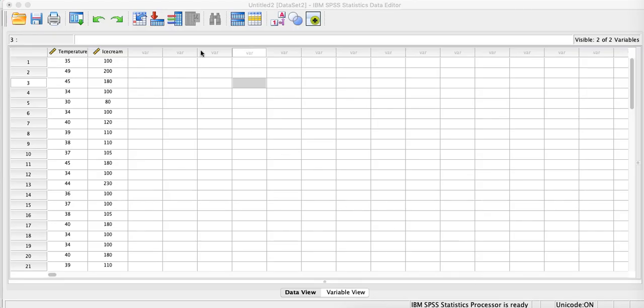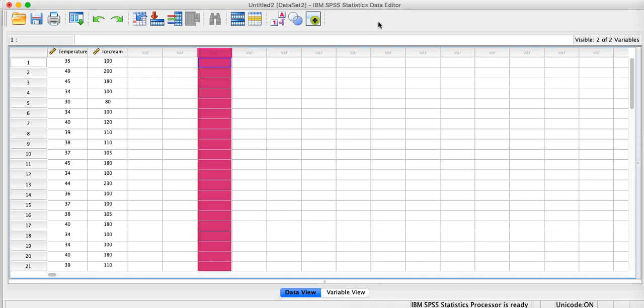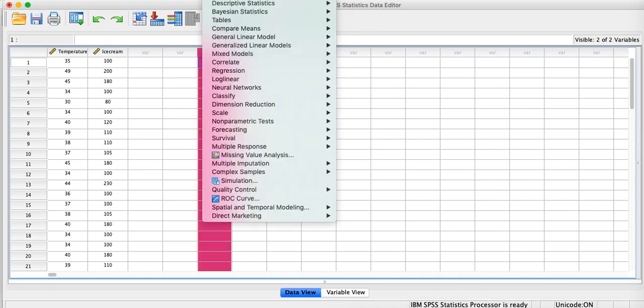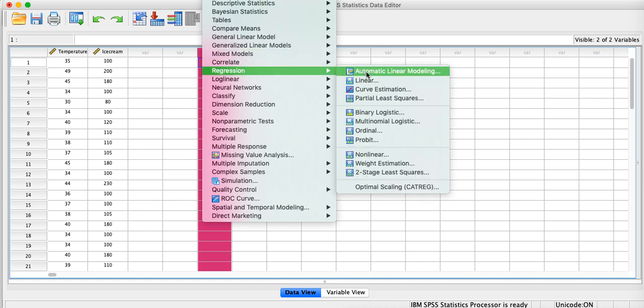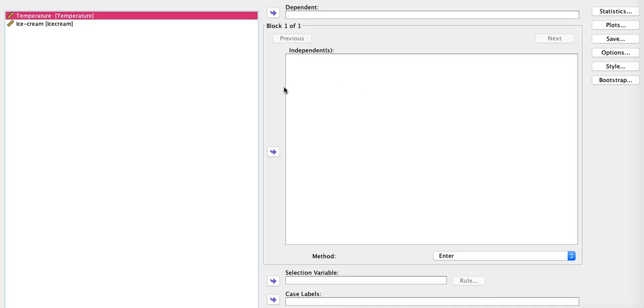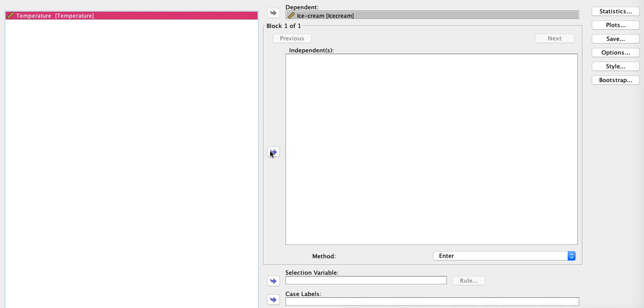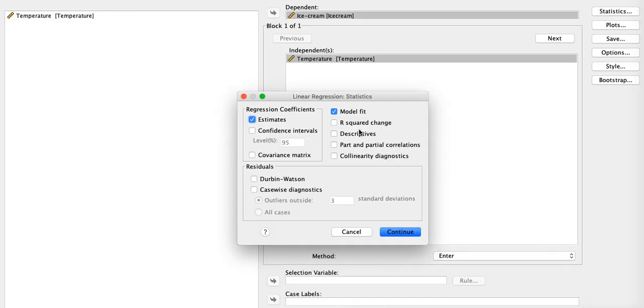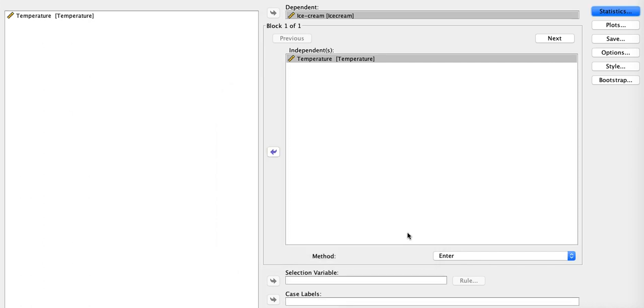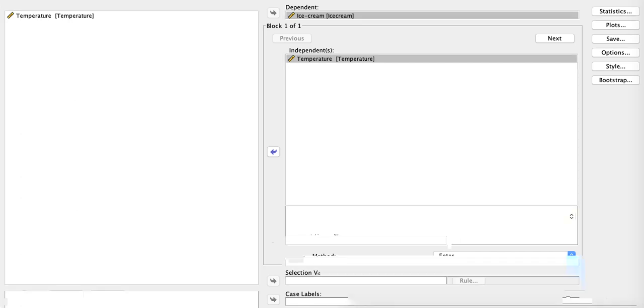Now there is one more way we can use, because we want to find out the R square also. What we are going to do is Analyze, then Regression, then Linear. From this we can find out at least the R value. Let us say ice cream is the dependent variable and it depends on temperature. In Statistics, we are going to select estimates, confidence level, model fit, R squared, descriptives and part and partial. Let us take that also. Okay, fine. And then we are going to click on OK.